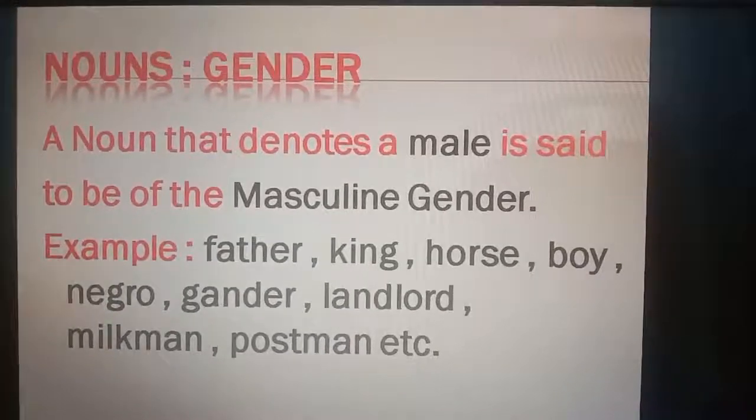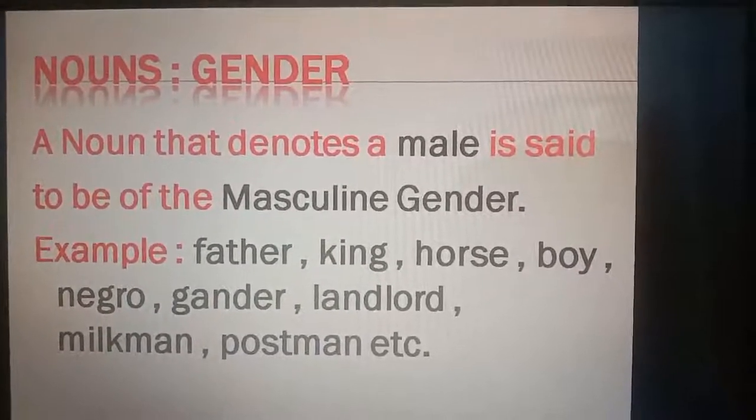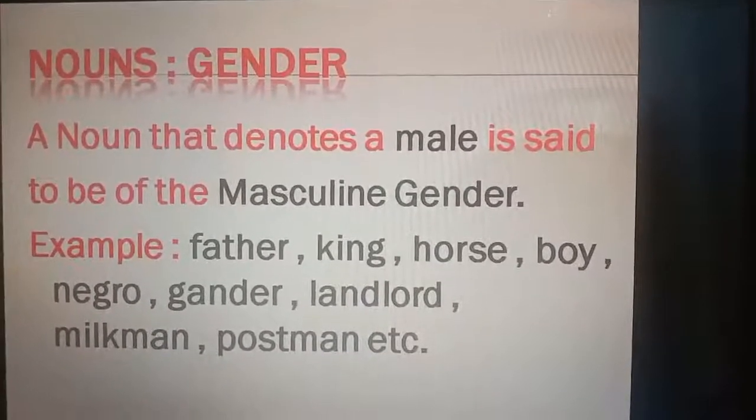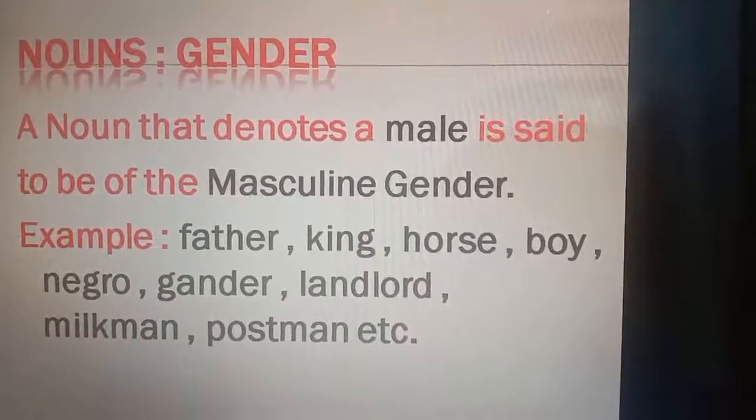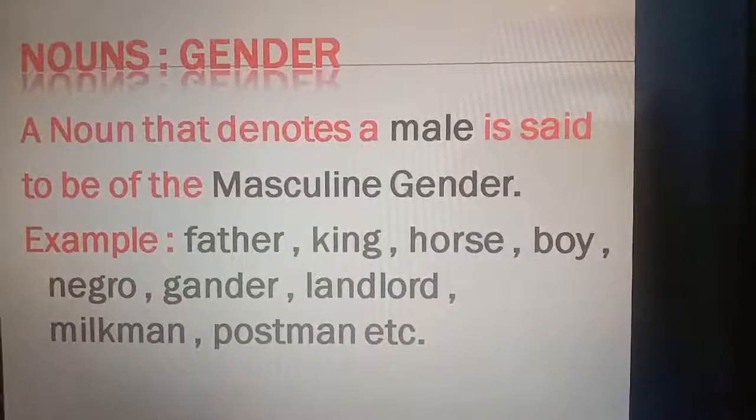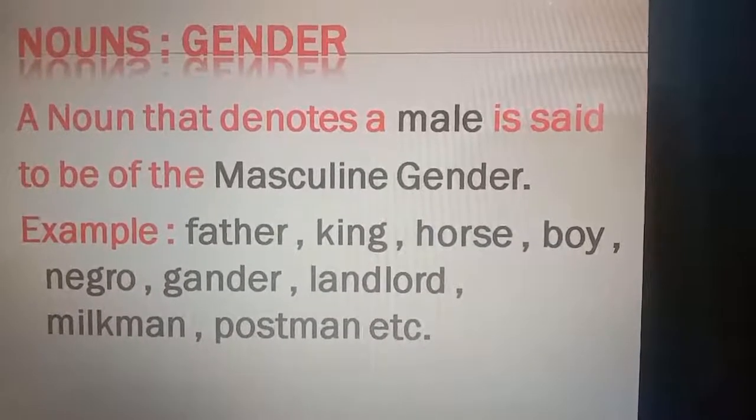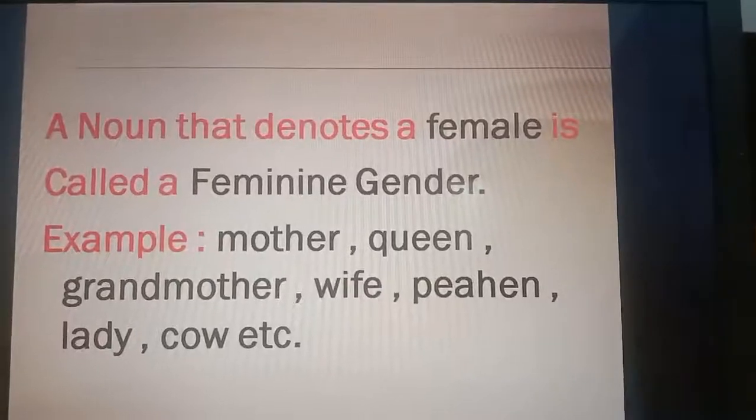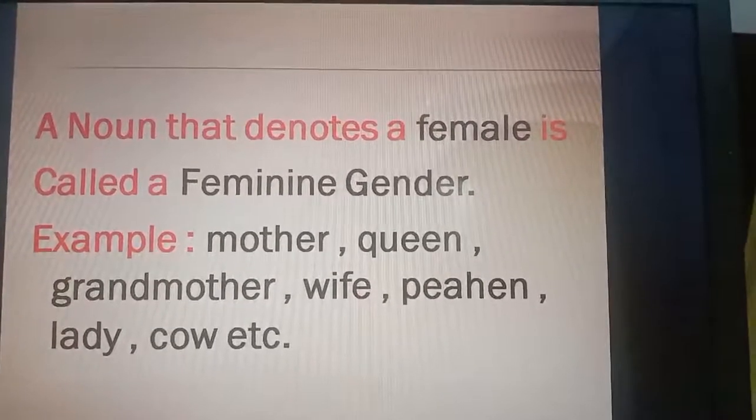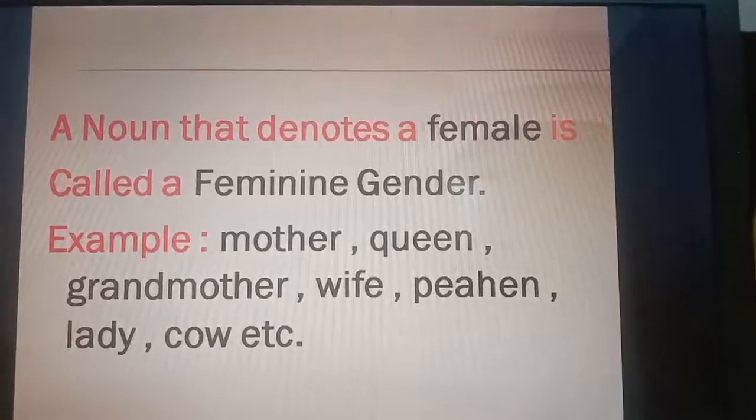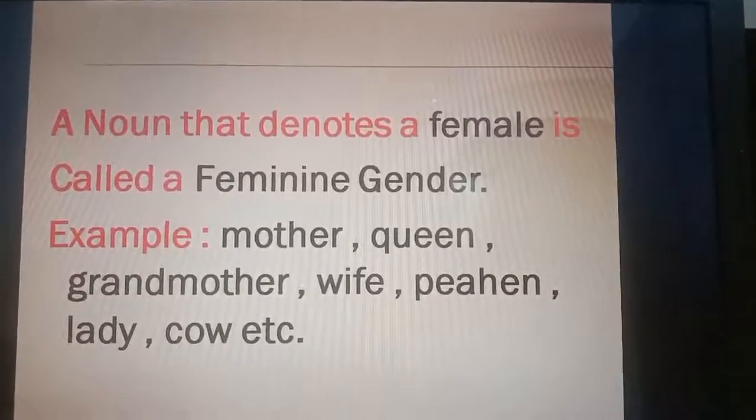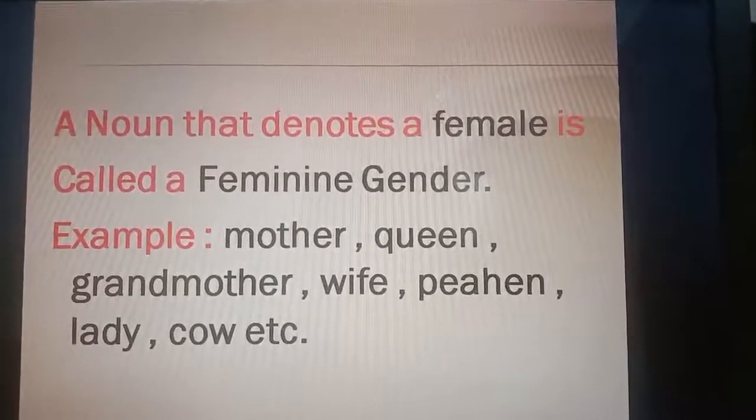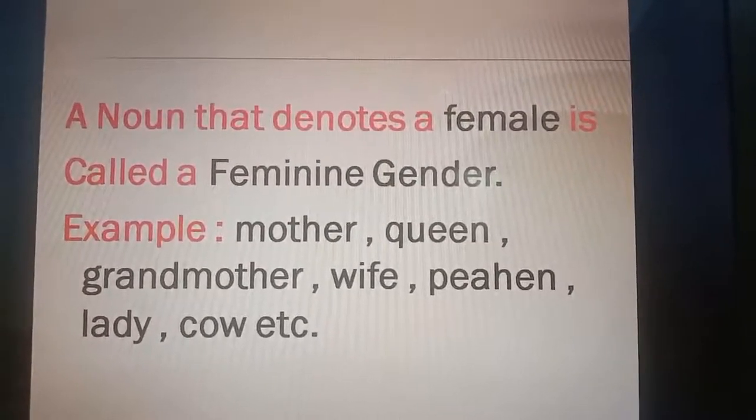Noun's gender. A noun that denotes a male is said to be of the masculine gender. Example: father, king, horse, boy, negro, gander, landlord, milkman, postman, etc. A noun that denotes a female is called a feminine gender. Example: mother, queen, grandmother, wife, peahen, lady, cow, etc.